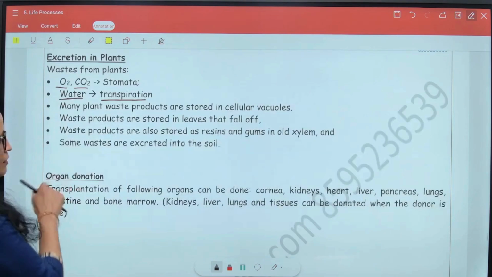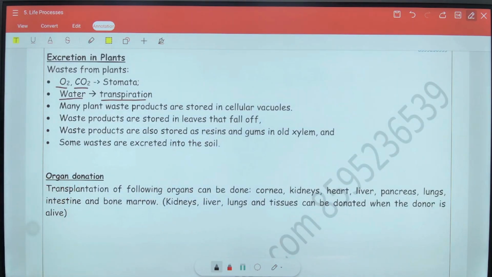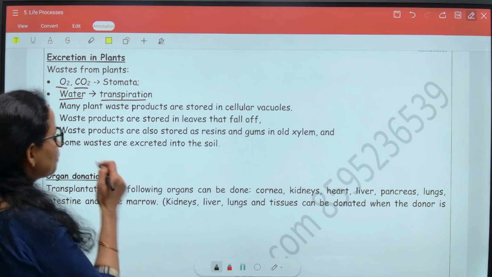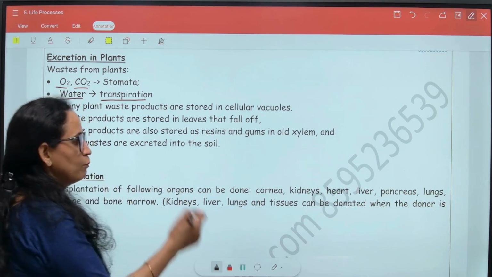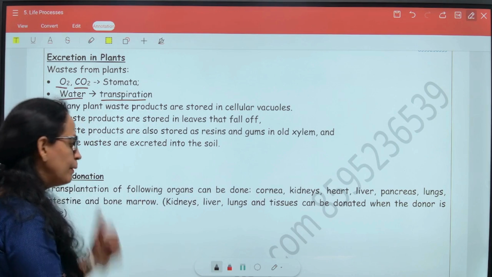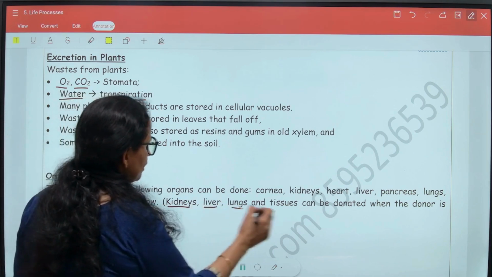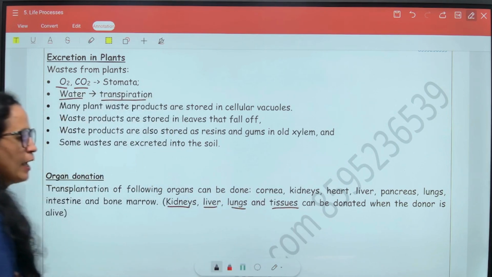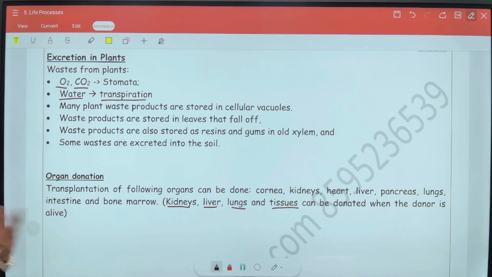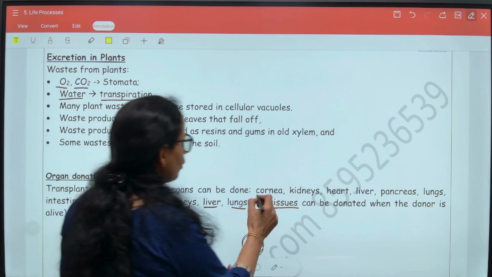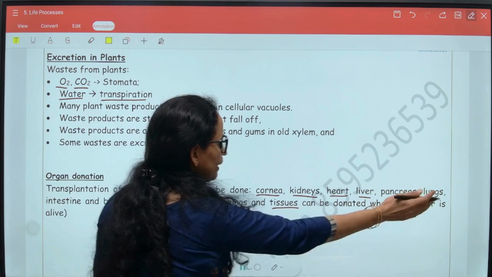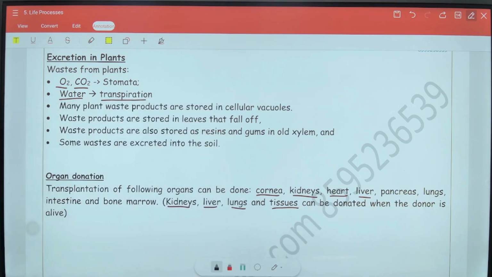And then the last thing that we have is organ donation. While the person is alive, certain parts of our body can be donated to other people, for example, kidneys, liver, lungs and certain tissues. And after the death of the person, some more parts can also be donated, something like cornea, kidneys, heart, liver, pancreas, lungs and intestine and even bone marrow.